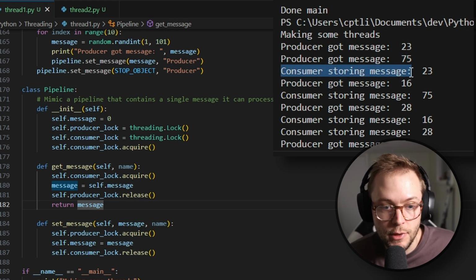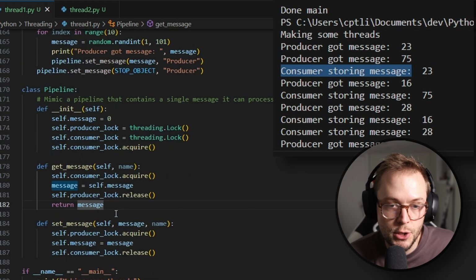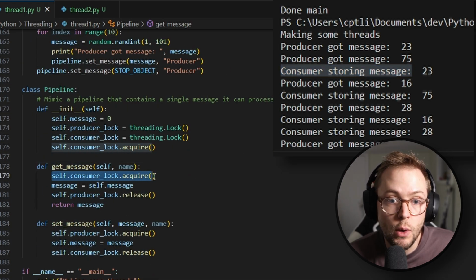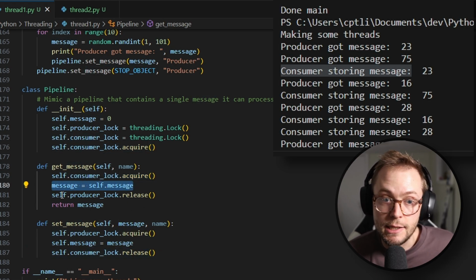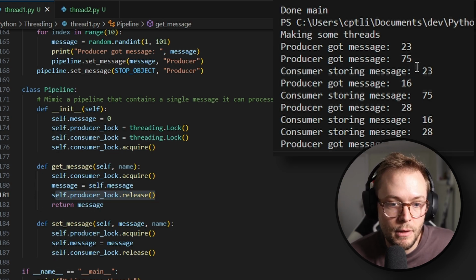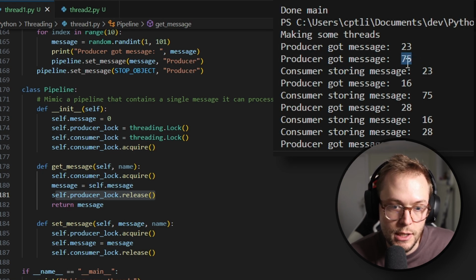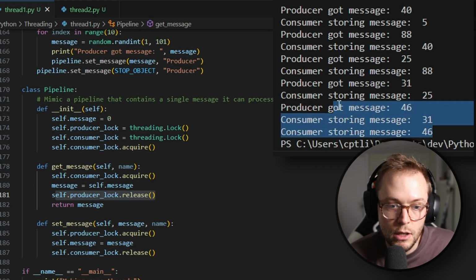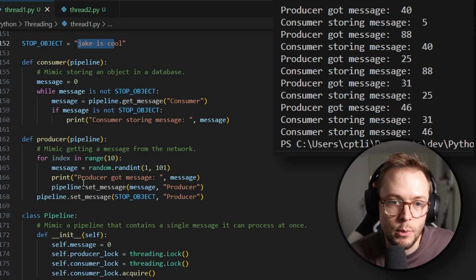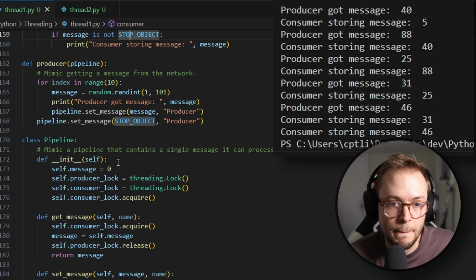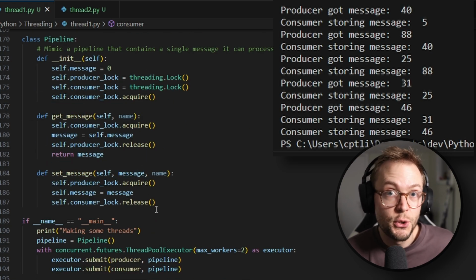All right, then we have the consumer storing the message because the consumer has called getMessage, acquired the consumer lock, which has been released during setMessage, and then it gets the message and releases the producer lock. So we basically have 23 by the producer, the consumer is getting 23, producer is setting 75, the consumer is then getting 75, and so on and so forth until all of the messages have completed, at which point the producer will set the stop object, which is Jake is cool, and then it will result in the consumer finishing, at which point there's nothing more for the threads to do, so the threads exit.